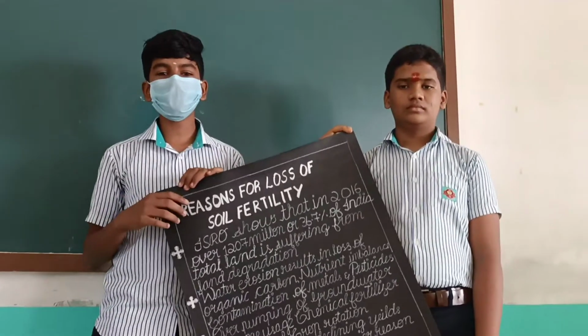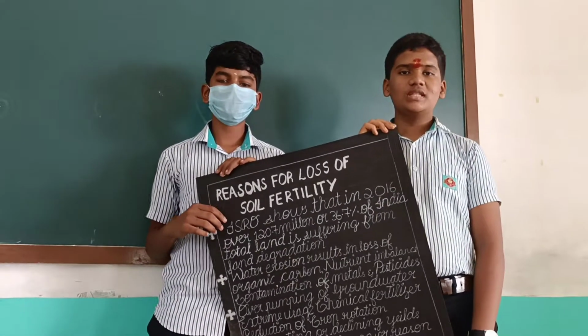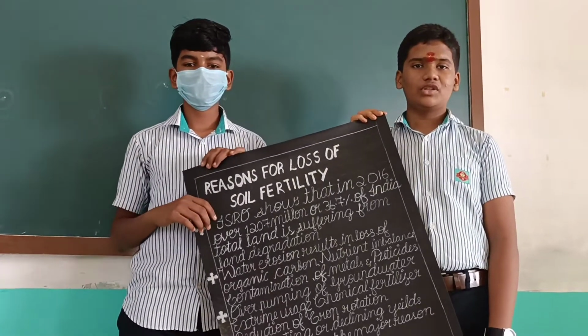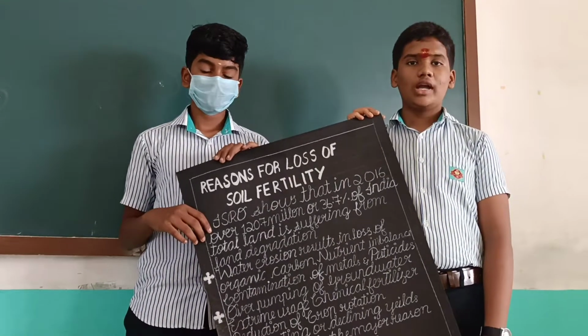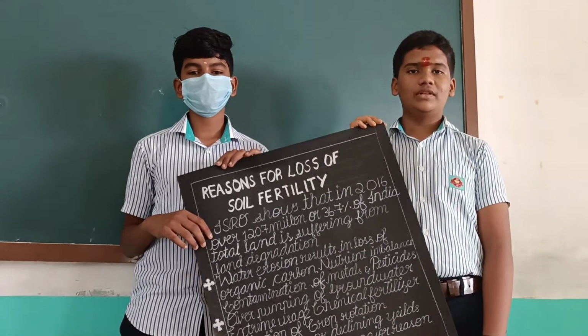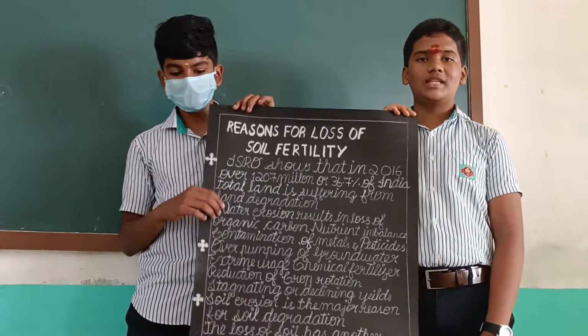The title of our project is Methods to Increase Soil Fertility. Our main motto of this project is definitely to save the fertility of the soil. For agriculture, the first factor is the soil, and for soil, the first and foremost factor is the soil fertility. But due to some reasons, the fertility of the soil has been reduced.